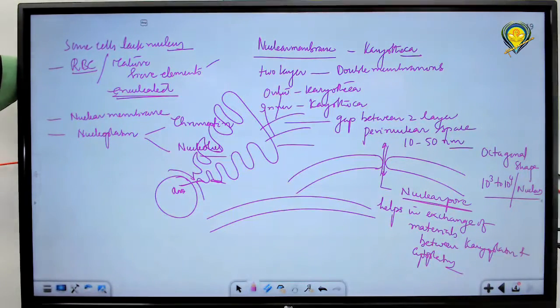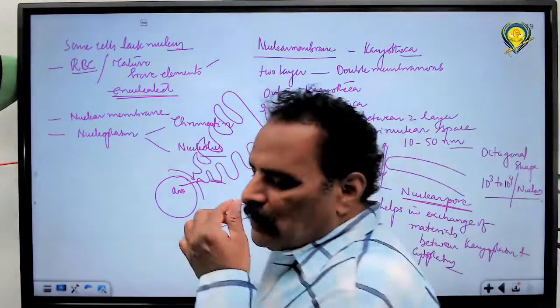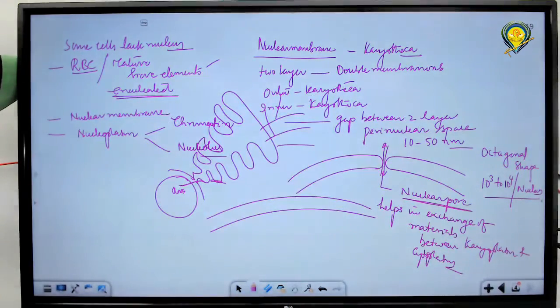Because of this only, the endoplasmic reticulum divides the inner space into luminal and extraluminal. I told you. Outer karyotheca extends in the form of endoplasmic reticulum. Inner karyotheca remains normal. So nuclear pores are there.